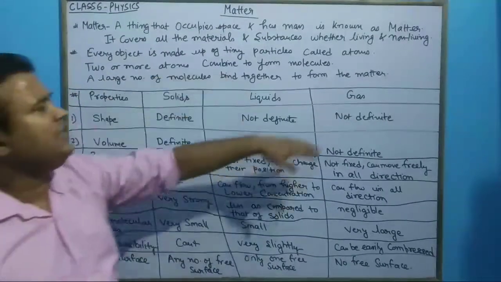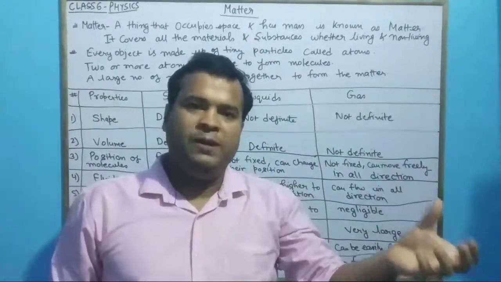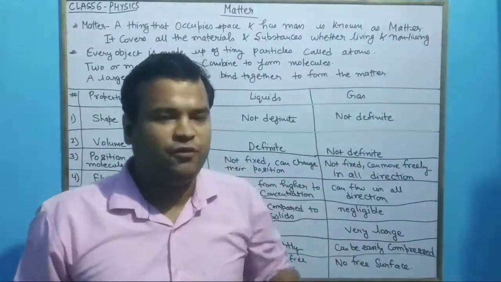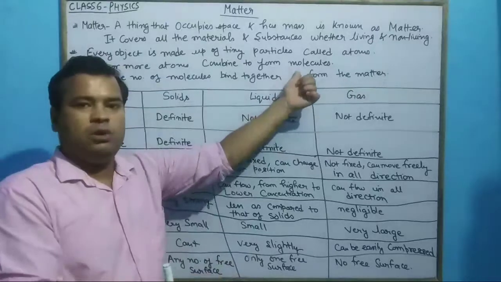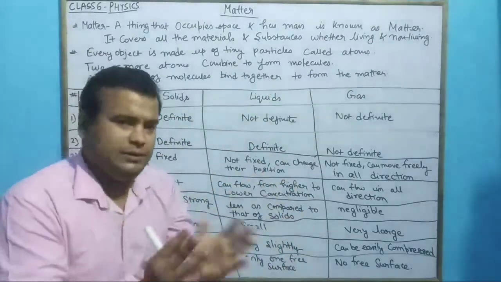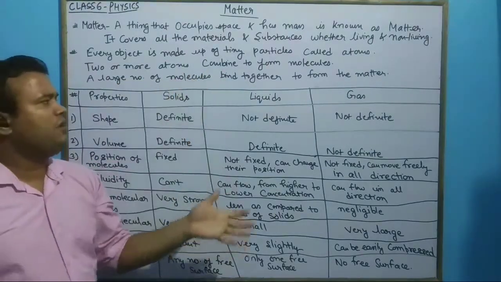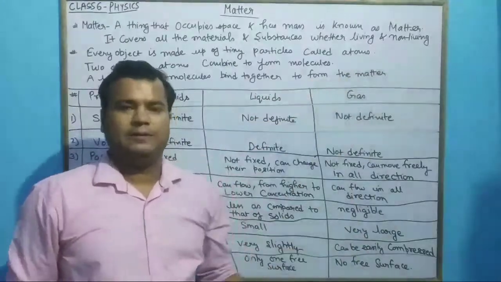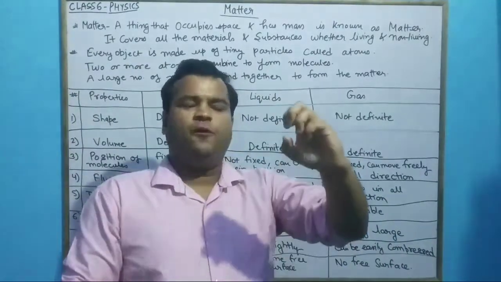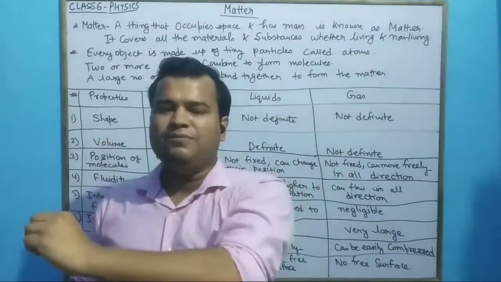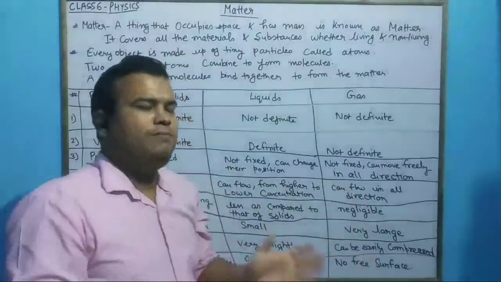Here every matter is made up of atoms, just like a building is made up of bricks. Bricks are the basic fundamental structure of a building. Similarly, atoms combine to form molecules, and many molecules combine to form matter. I have also written over here, a large number of molecules bind together to form matter. You can assume that every matter is formed of spherical atoms. They together constitute molecules, and molecules together constitute matter.